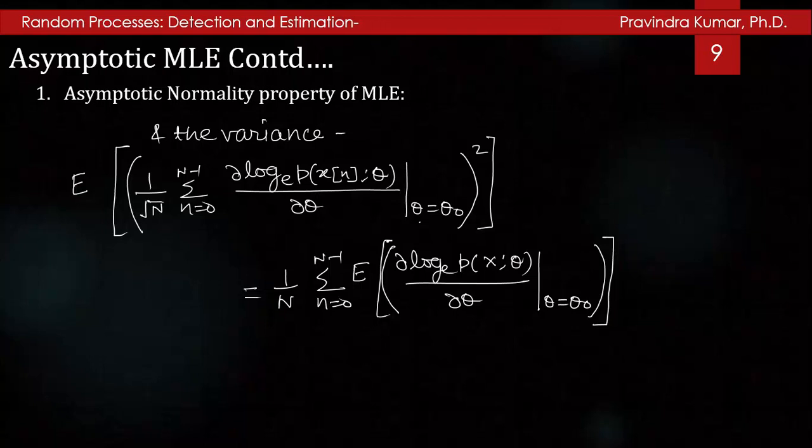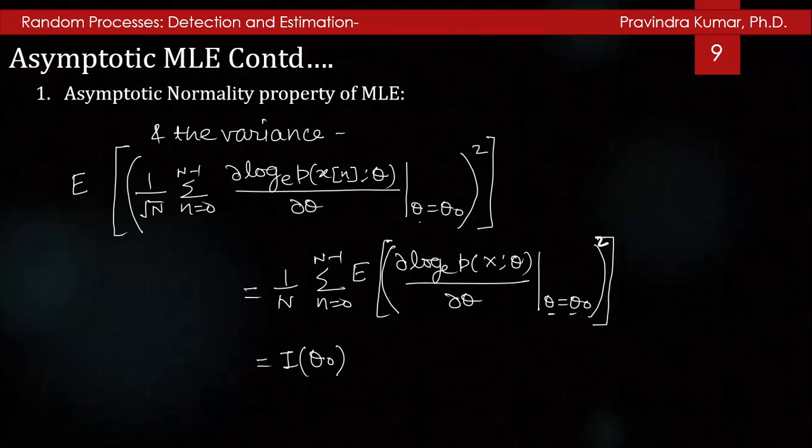It will be equal to 1/n Σ from n=0 to N−1 of the expected value of the whole square of ∂ log_e p(x;θ)/∂θ at θ = θ₀, and it will be equal to I(θ₀).